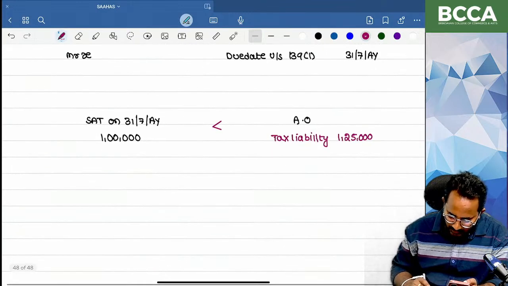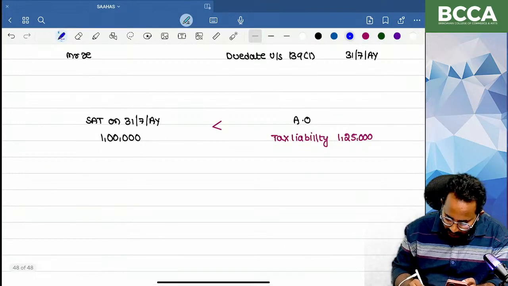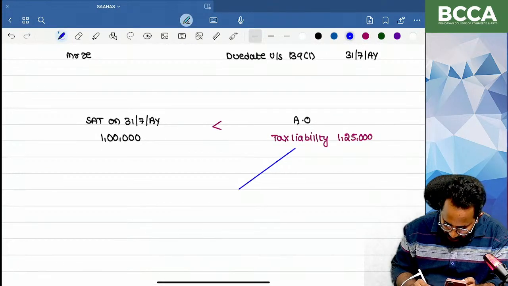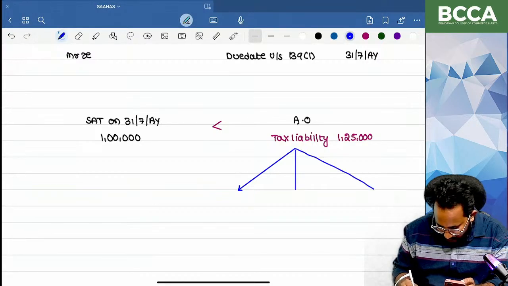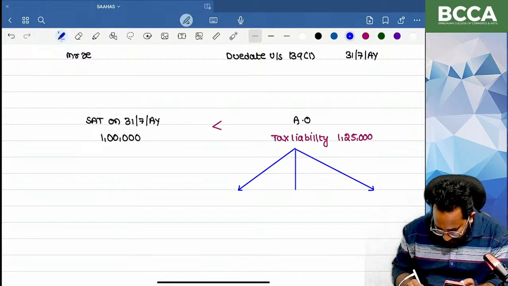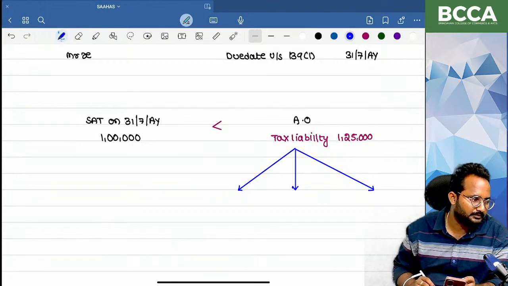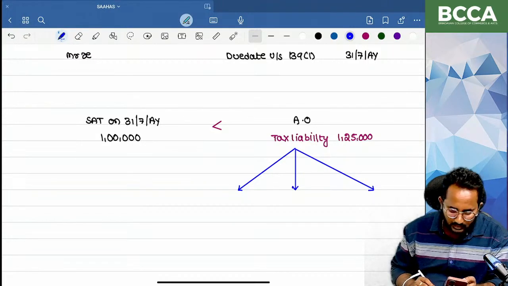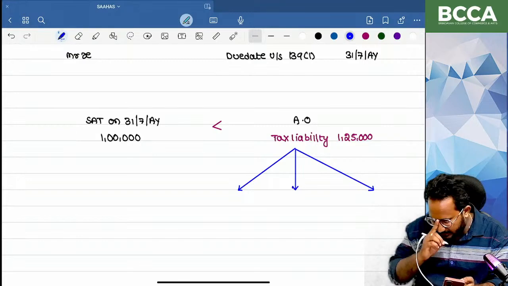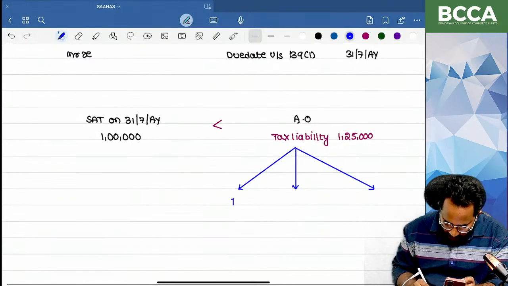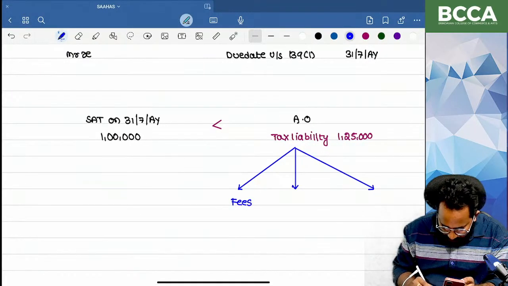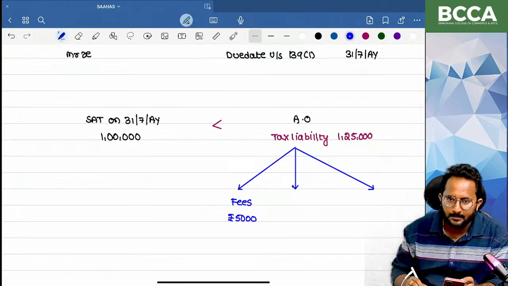The assessing officer, that is the AO, decided the tax liability and will send the assessment order. In that assessment order, the breakup details are given as follows. He demanded 5,000 rupees in the form of fees.